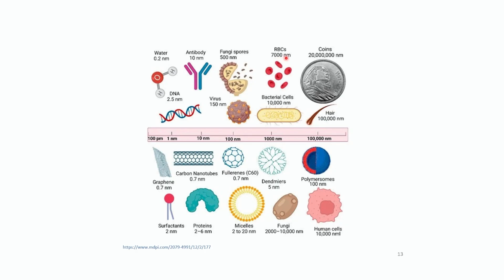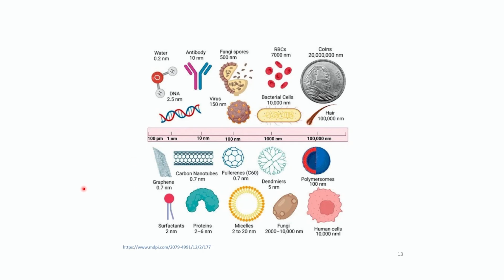That is around 7000 nanometer. So the nanometer scale is so small. A coin is this much bigger compared to your nanoparticle. Hair is also this much bigger. These are bacterial cells, 10,000 nanometer. So you can see how small your nanomaterials are. They can easily fit into bacterial cells, inside a human cell and inside an RBC also.